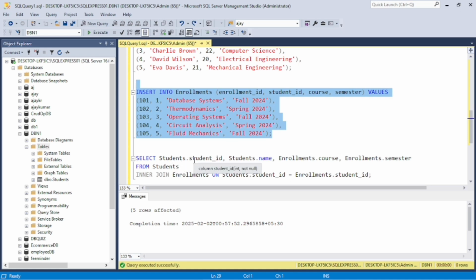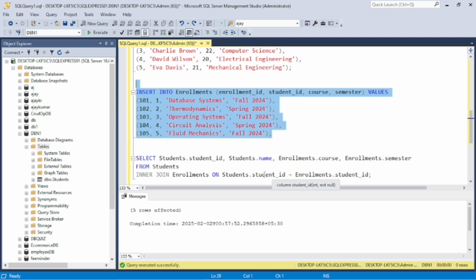Select student ID, student name, enrollment course, enrollment semester from students, and here we use the inner join query between the enrollments and students tables. Here the condition applies students ID and enrollments student ID.